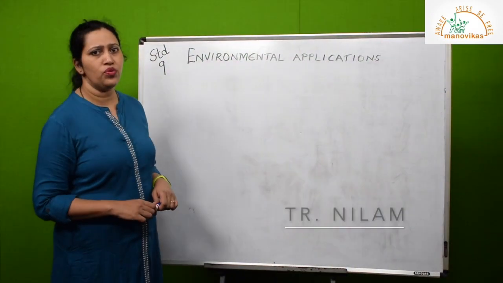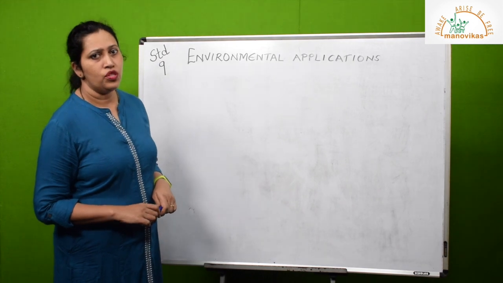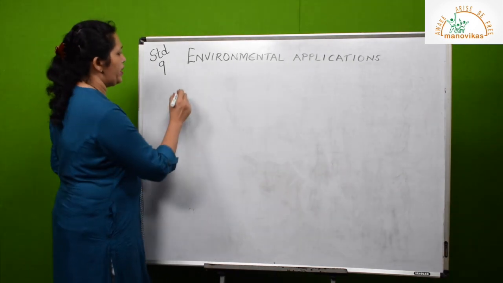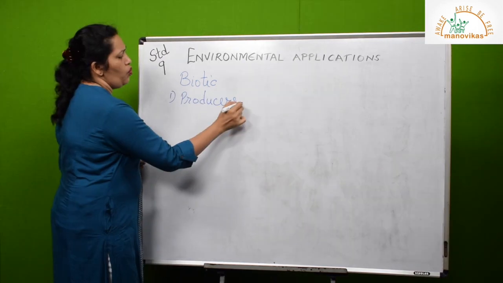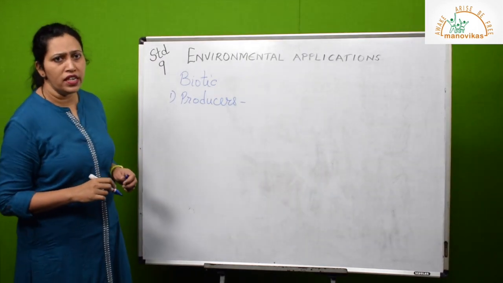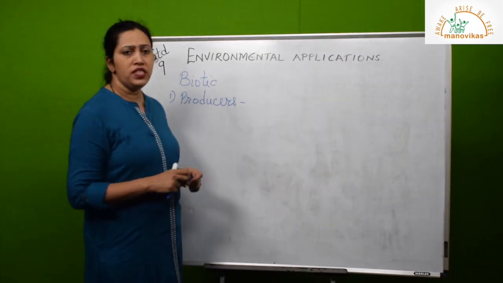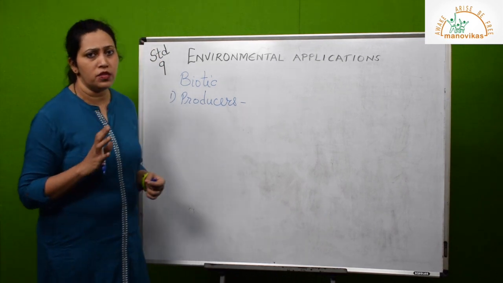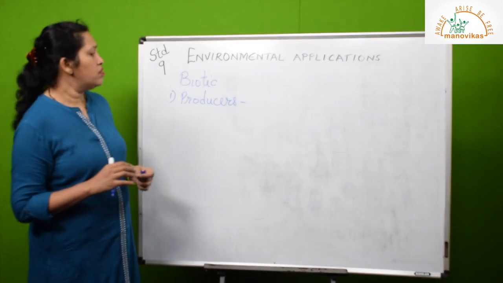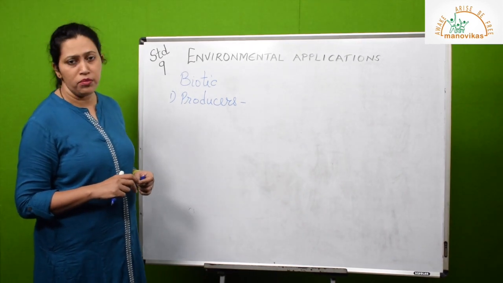Students, today we are doing biotic and abiotic factors and their role in the environment. First we are doing the biotic factors, that is the producers. What is their role? Producers are all the green plants, all the forests, trees, etc. They give us oxygen, they take our carbon dioxide and they keep balance between the two. They also form a habitat for many organisms and animals.